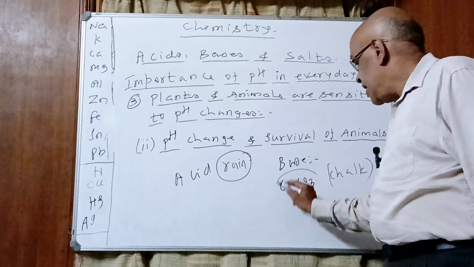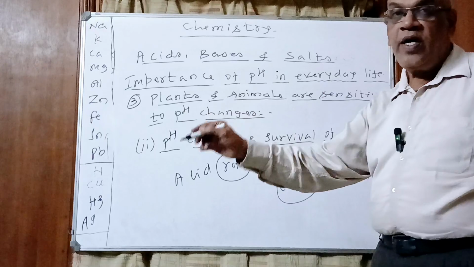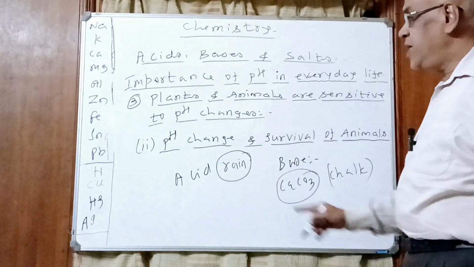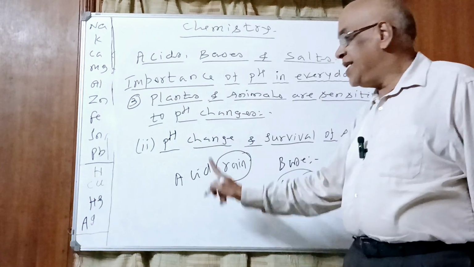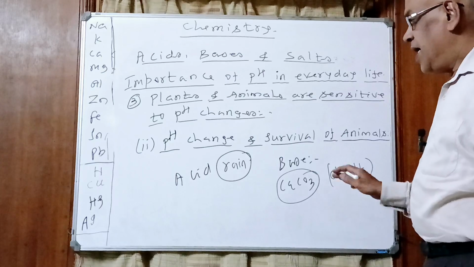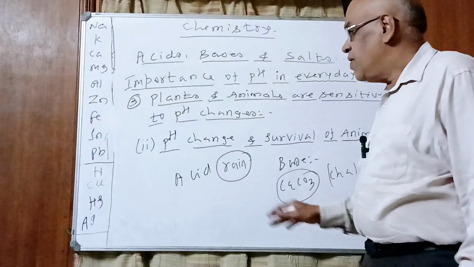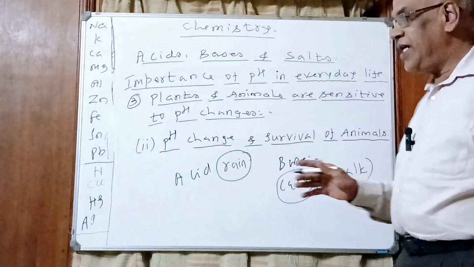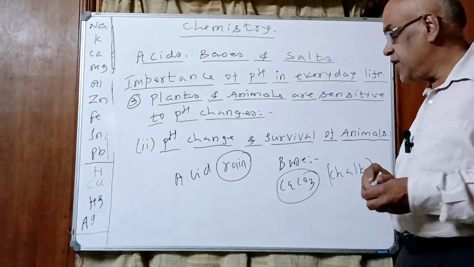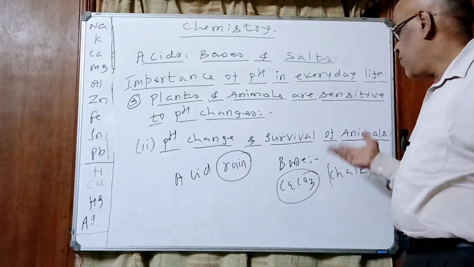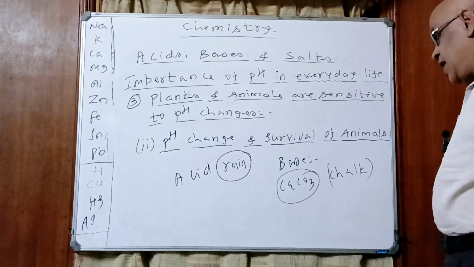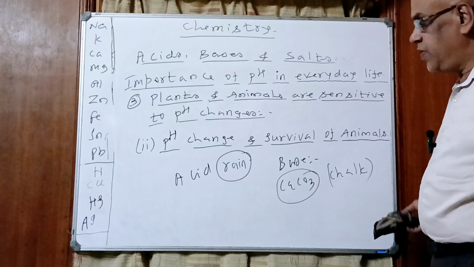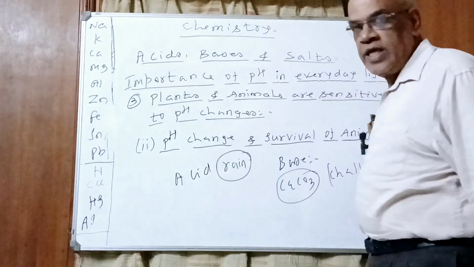We add calcium carbonate to the river water, thereby the reduced pH increases and becomes normal. Under that condition, fish can survive and lead a normal life. This is about how pH change can affect survival of animals as well as human beings. We discussed that. We will go to the next point.